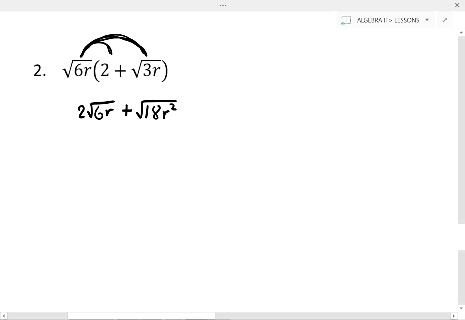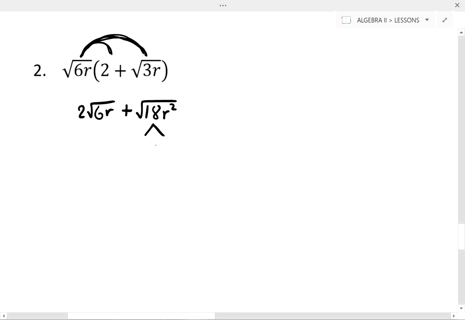So what we can do is we can just try to simplify each of these as much as possible. This first one is not simplifiable. The square root of 6, I can't break it up into 4 and any other whole number, which would be the only perfect square that could go into 6. So this one is just done. So let's look at this other one right here.